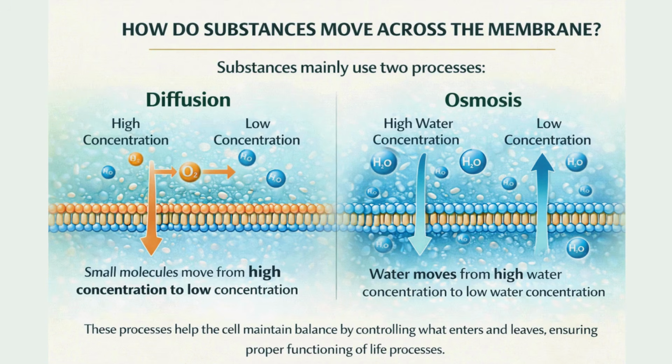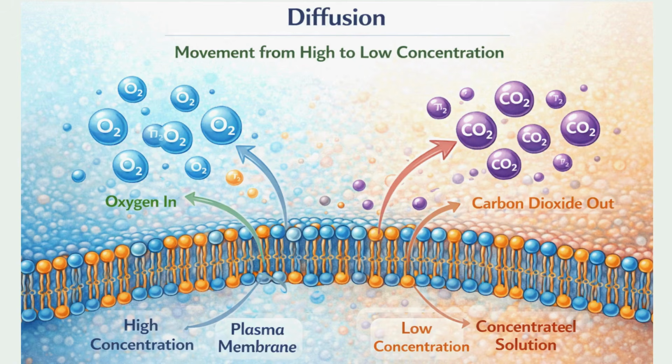They mainly use two processes: diffusion and osmosis. 1. Diffusion. This is the spontaneous movement of a substance from a region of high concentration to a region where its concentration is low. For example, gases like carbon dioxide, CO2, which is cellular waste, and oxygen, O2, move in and out of the cell through diffusion.